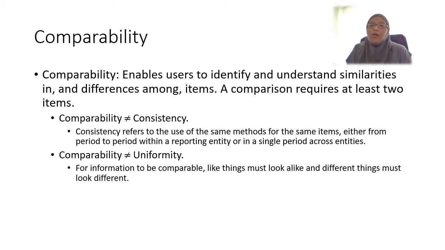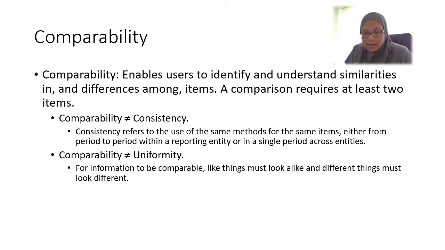Comparability, however, does not equal consistency. Comparable means that we are able to compare. Consistency is where the same methods are used for the same items, either from period to period within a reporting entity or in a single period across entities, meaning that we apply the same method for the same item from one period to another, or in a single period, all entities, let's say within the same industry, are applying the same thing. So that is consistency.